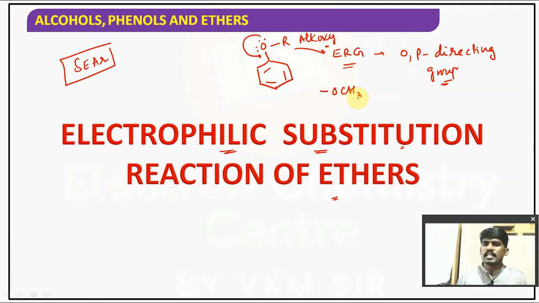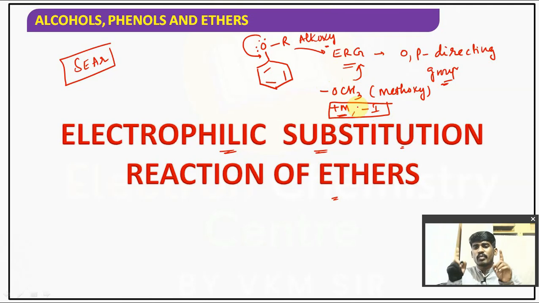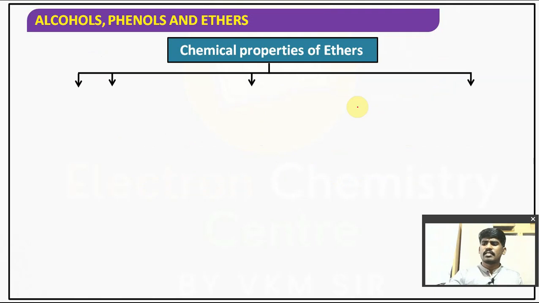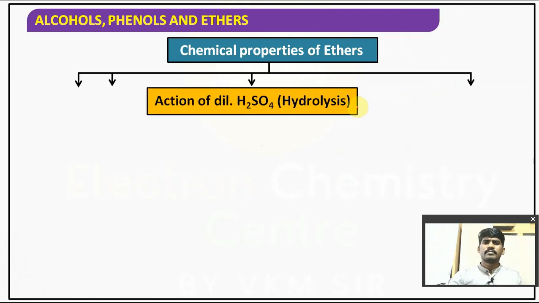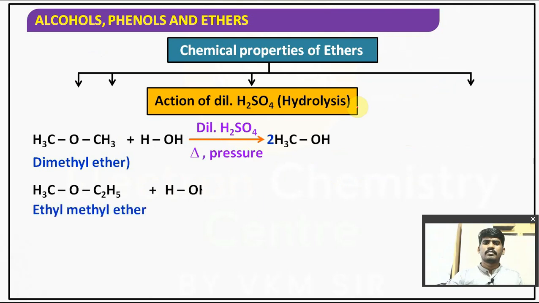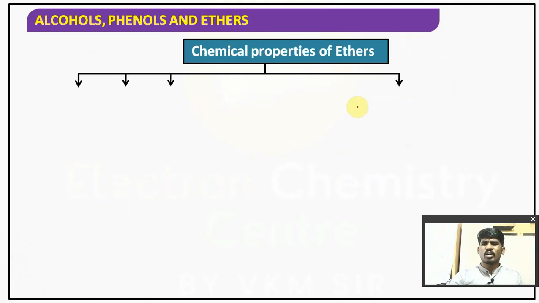If I take OCH3, this is methoxy. It is the best example of a plus M and minus I effect causing group. Mesomeric effect dominates, hence it can act as ERG. So all ERGs are ortho para directing groups. In all of these reactions, you will get ortho and para products. Understood? Now, let's see those reactions. This is simple hydrolysis, which is not required for us.